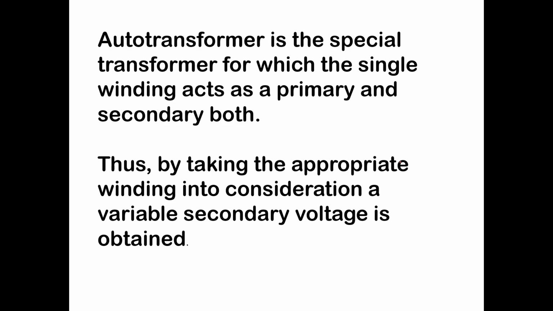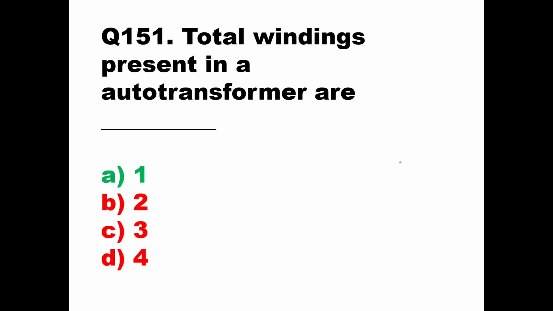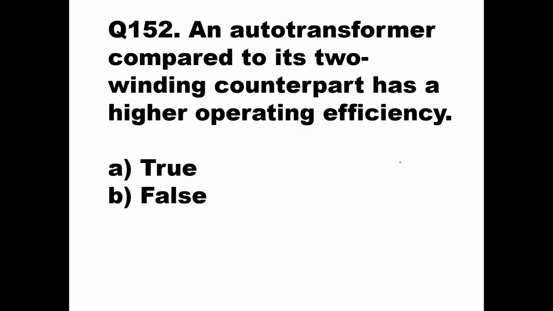By taking the appropriate winding into consideration, a variable secondary means you can tap the secondary at any point as per your application. A variable secondary voltage is opted. So here option A, 1, will be the right answer. Then we'll go to the next question. 152. An auto transformer compared to its two winding counterpart has a higher operating efficiency. Obviously, because in auto transformer you are having only one winding, and because of that the losses are less, and therefore the efficiency is more.